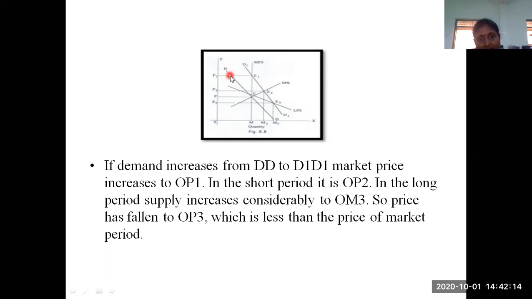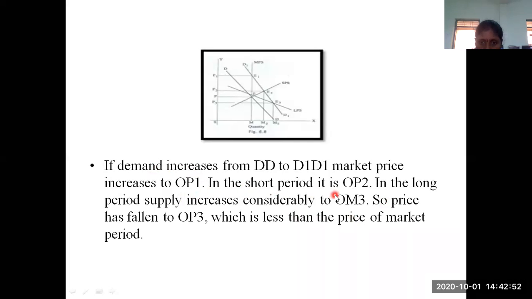So what is the original demand? This DD is the demand curve. The original demand curve is intersecting this LPS curve at a point called E. See here. If demand increases from DD to D1, the market price increases to OP1. Market price means consider this MPS curve. So if the demand is increased from DD to D1, the price increases where it is cutting at E1. So the market price is 0P1. Okay, it increases to 0P1.